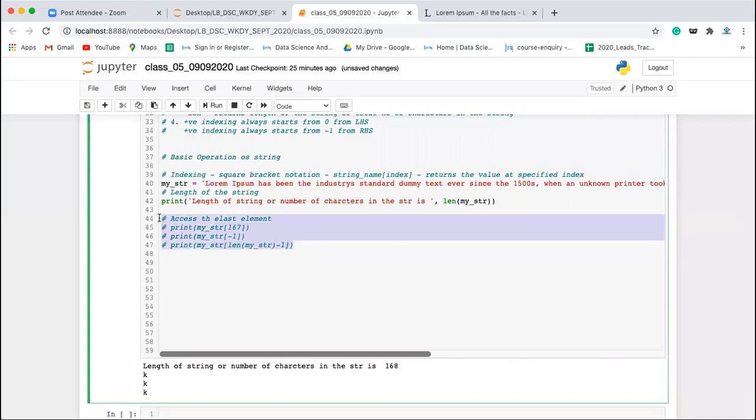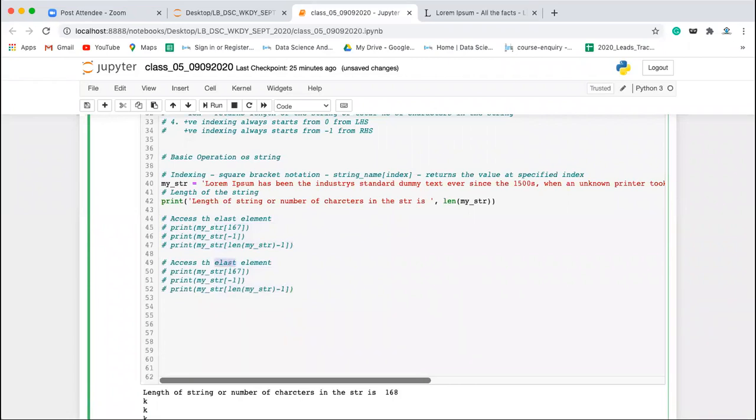Let's see how we can access the first element. The first element will be at the 0th index. I can also express it with a negative index. Can anyone tell me what the negative index will be? -168.